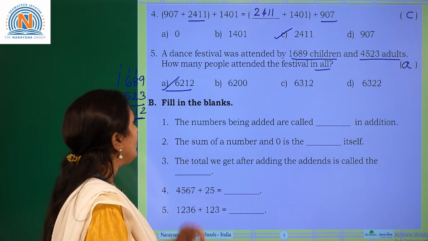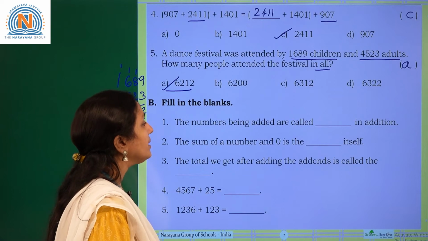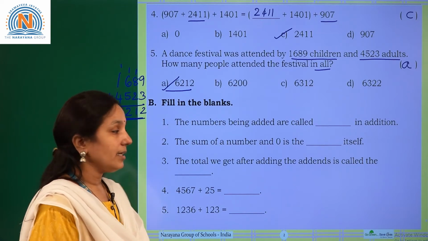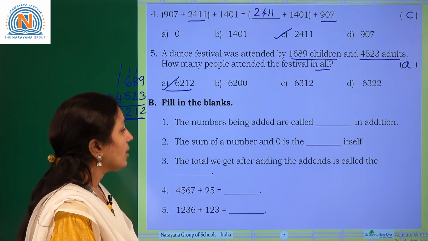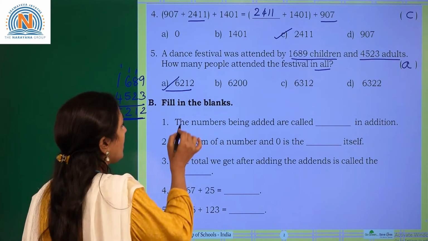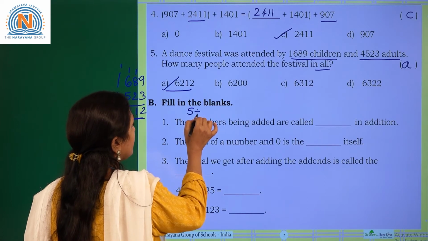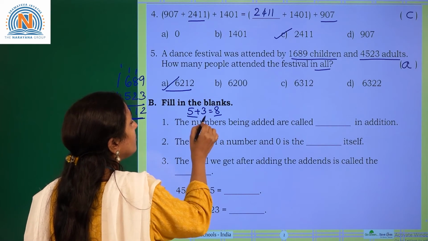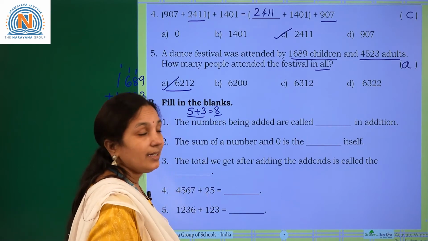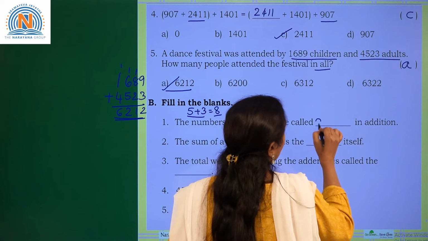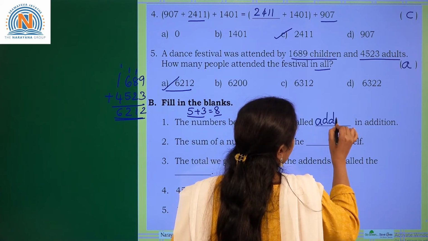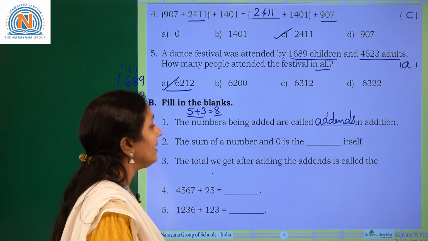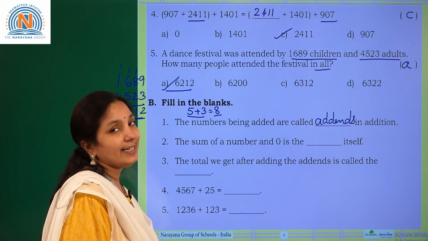Coming to the next one, fill in the blanks. The numbers being added are called dash in addition. Suppose you are adding 5 and 3. 5 plus 3 is 8. So 8 is the sum or total. What about 5 and 3? We will call them addends. The numbers being added are called addends in addition.